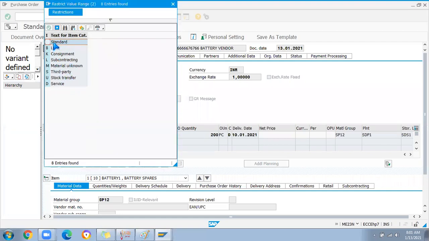Now we have done with the standard. Initially we have done with the standard PO. There is no item category. Today we have done with the consignment. Next week maybe I'm going to talk on subcontracting, then stock transfer, then the service. Whichever process is widely used and required, I'm going to discuss.